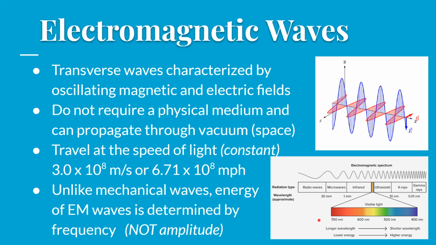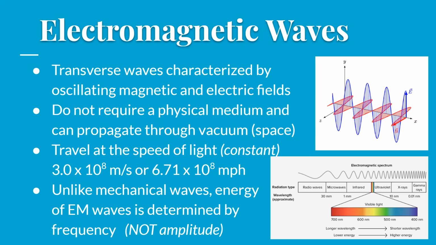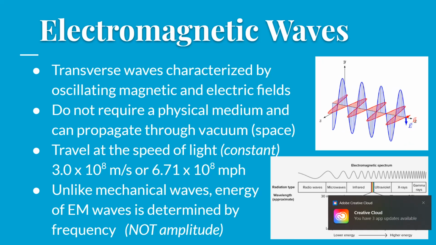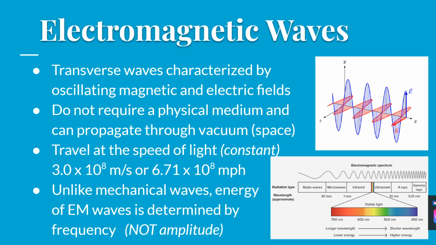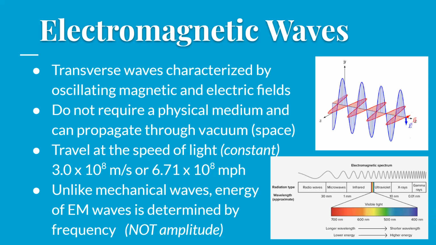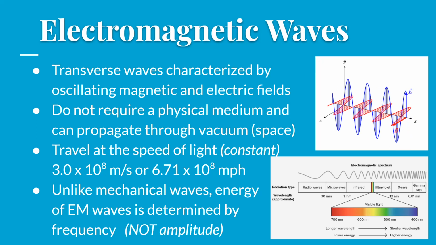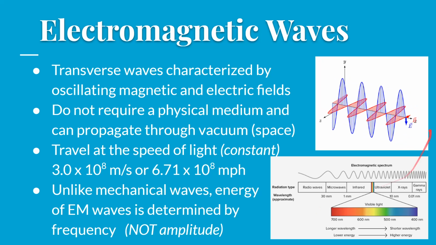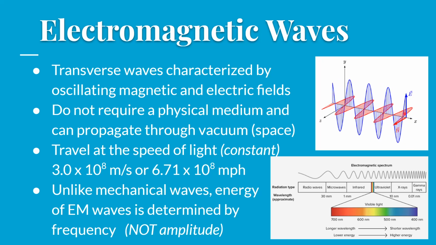Okay, so you've seen this slide before. I used it in our notes in the last unit because we were trying to compare and contrast electromagnetic waves with mechanical waves. And we still need to be able to do that. So electromagnetic waves are transverse waves characterized by oscillating magnetic and electric fields. And that's what this animation is showing, these oscillations of electric and magnetic fields.